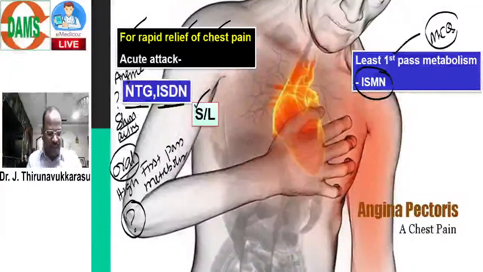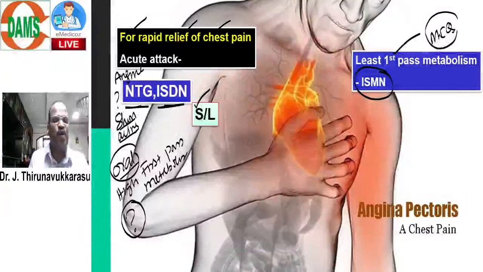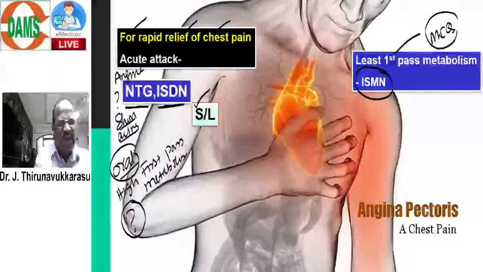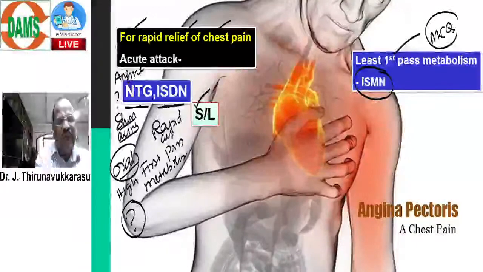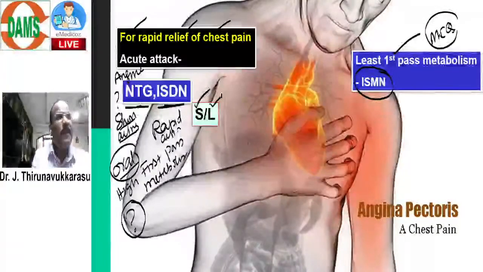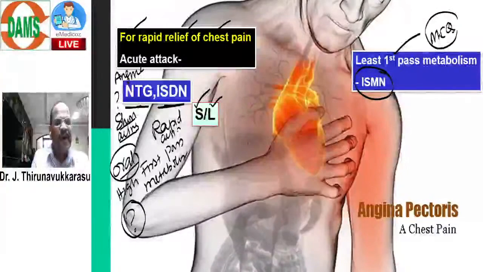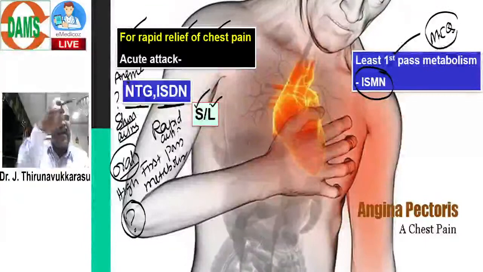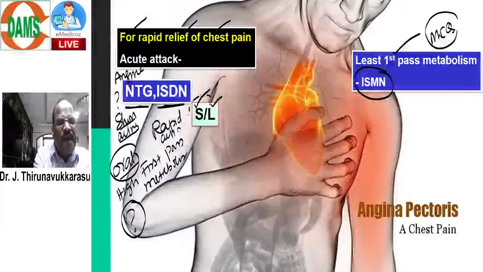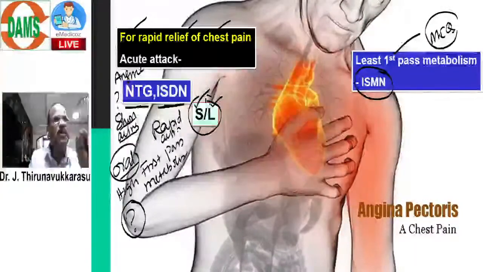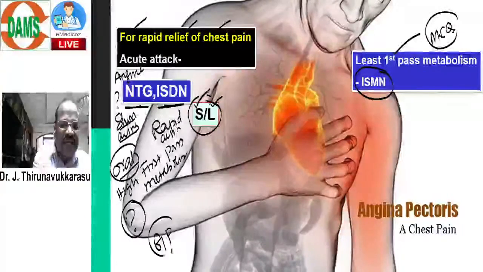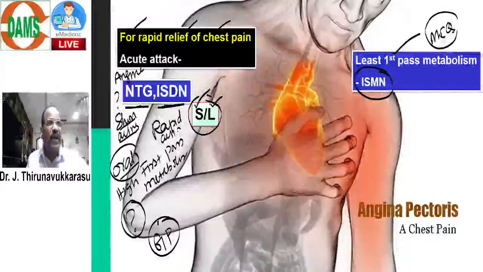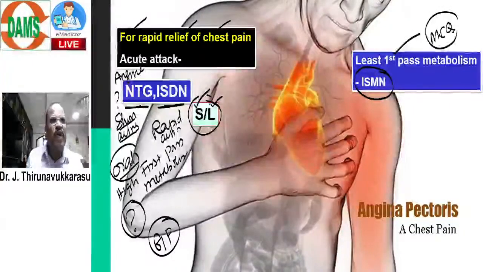Okay. Another question, a very important AIIMS question. Look here. You said that for rapid action, give the nitrate sublingually. You are right. But my question for the AIIMS paper, come on: if we give sublingually for rapid absorption, can you please answer? For rapid absorption, the sublingual nitrate should have some property. In your general pharmacology, you may have studied that for a drug to get rapid absorption, it should have some property.